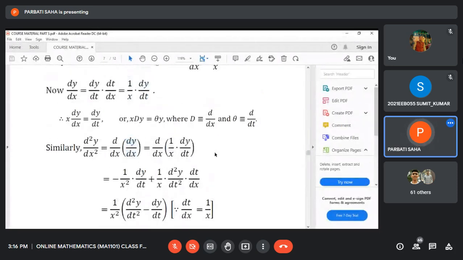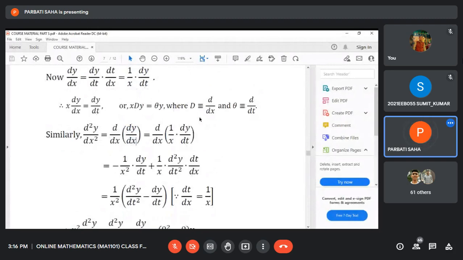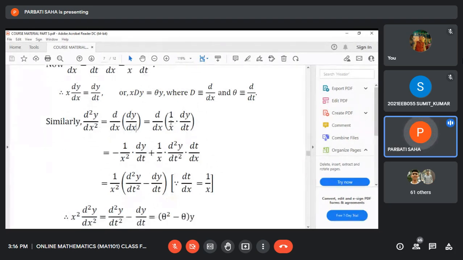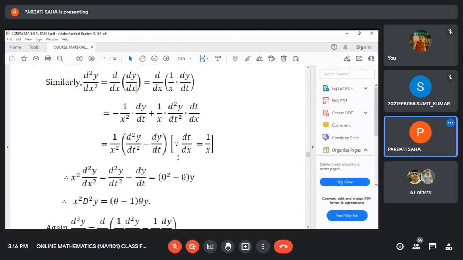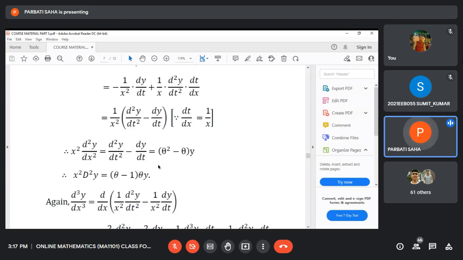I have computed all these calculations to help you. We apply the formula for the derivative of a product of two functions and obtain this. Simplifying, x squared d2y/dx2 equals d2y/dt2 minus dy/dt. Here we have used that dt/dx is 1 by x.